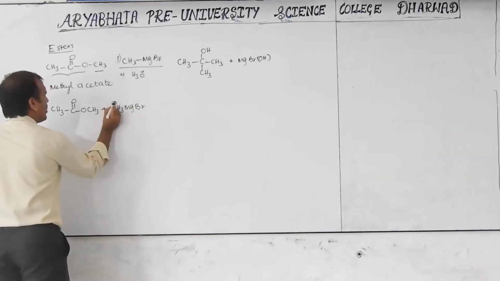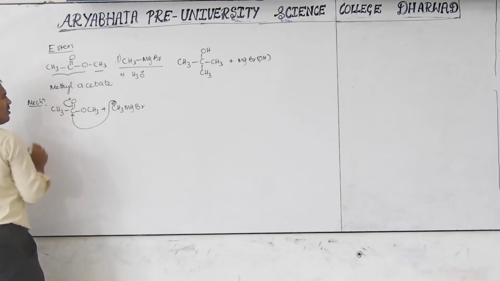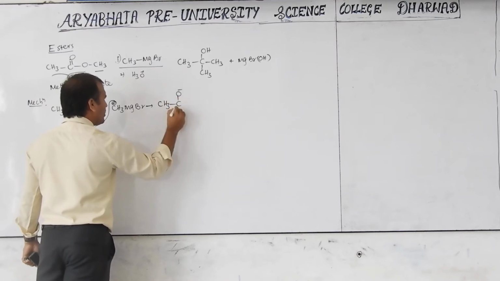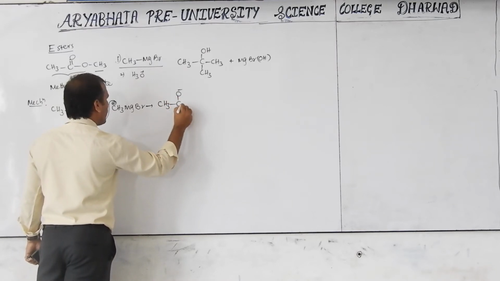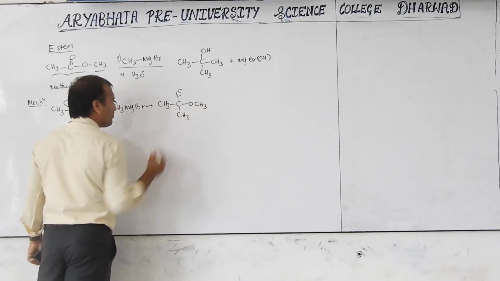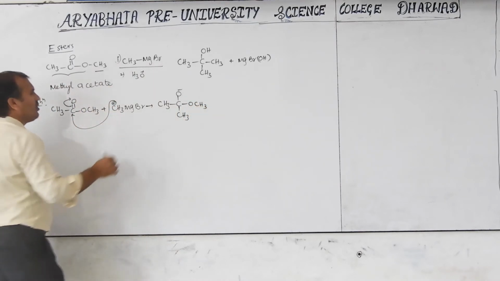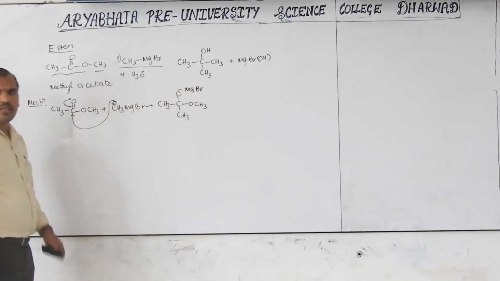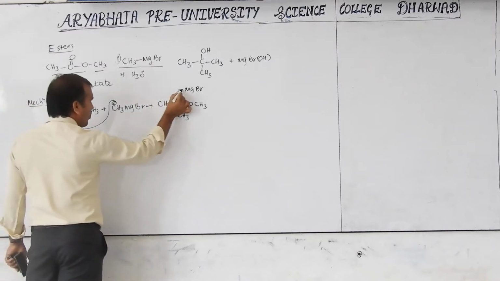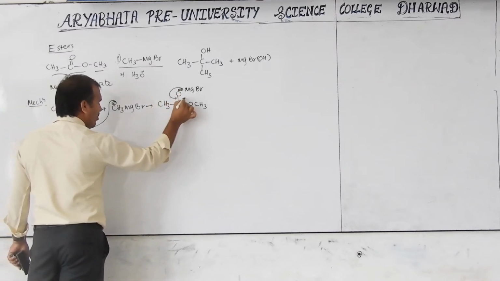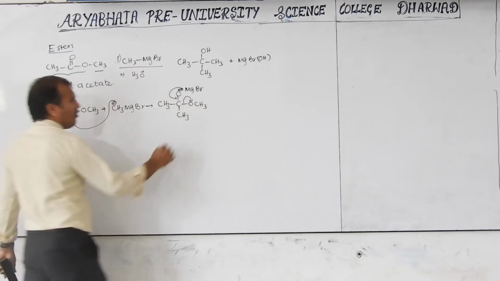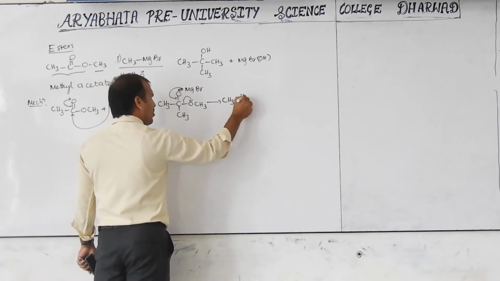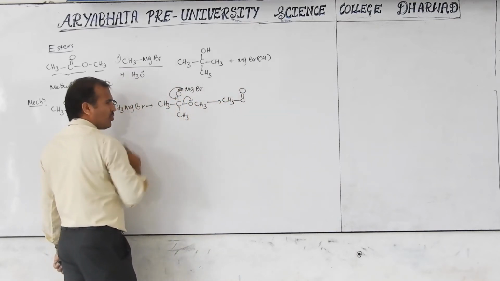Next, this negative part will bond to here and the negative charge will be shifted to oxygen. Then we get CH3 O minus and this is CH3 O CH3, here with MgBr positive. Carefully, this negative part comes here, then this will be eliminated. When it is eliminated, CH3 C double bond O already has one bond, and it will form one more bond.